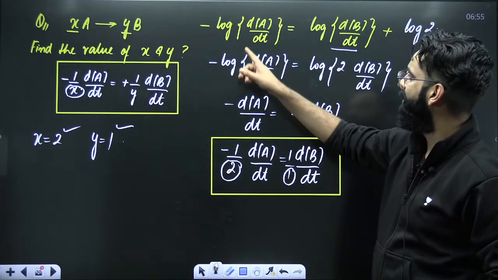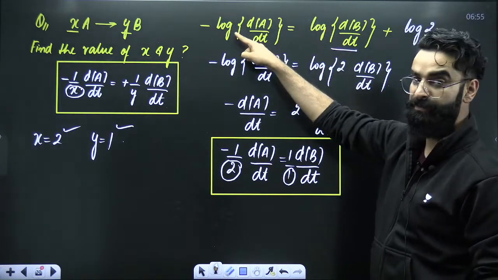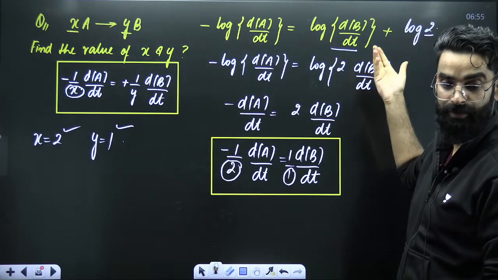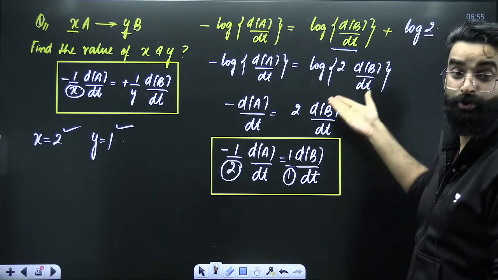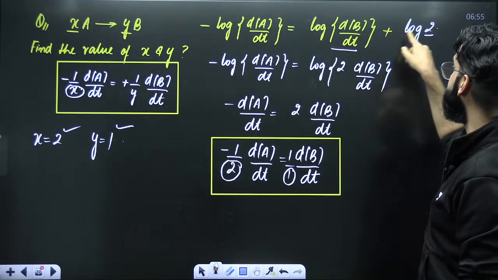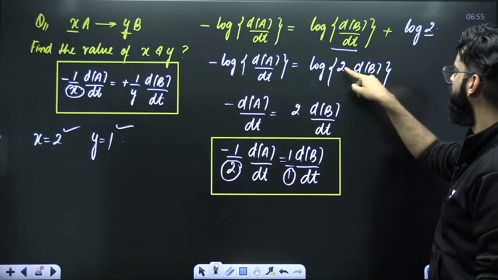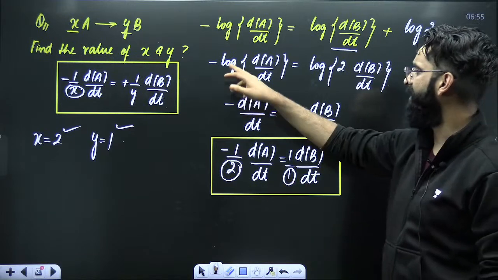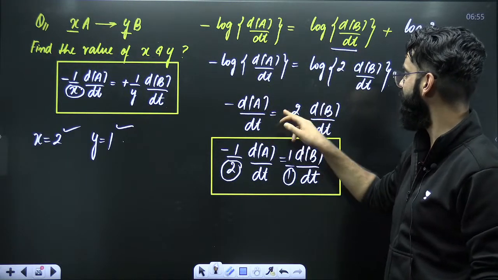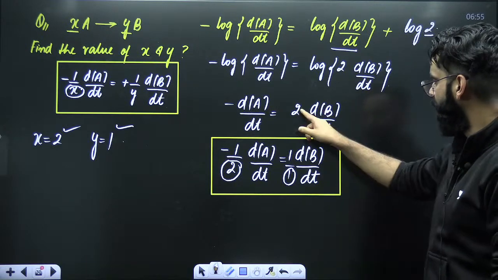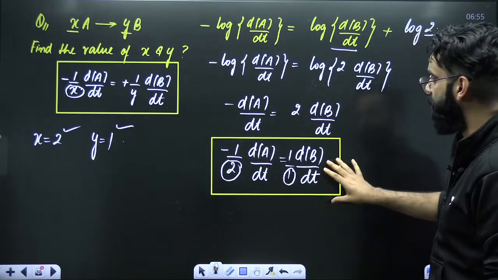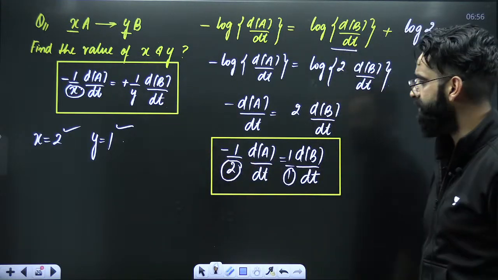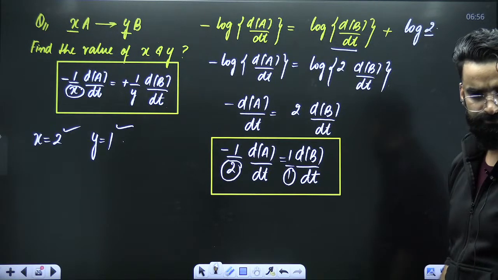I did nothing. See, this was in logarithmic form. This was in logarithmic form. And over here, it was given as 0.3. 0.3, I converted it in the logarithmic form, right? 0.3 is nothing. That's log 2, basically. Then log of m plus log of n, which is the log of m into n, right? Taking antilog on both the sides, log will get cancelled out. It'll be minus d upon dt is equal to 2 times db upon dt. This 2, I'm taking the denominator. I got this equation. This equation already I had formed. If I compare these two equations, I'll be getting the value of x as 2, the value of y as 1. That's it. Right?